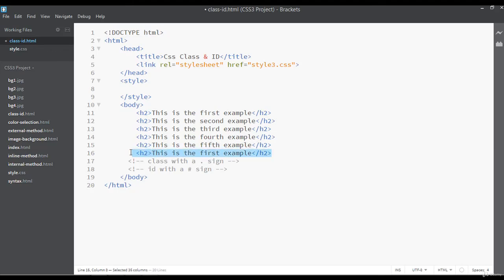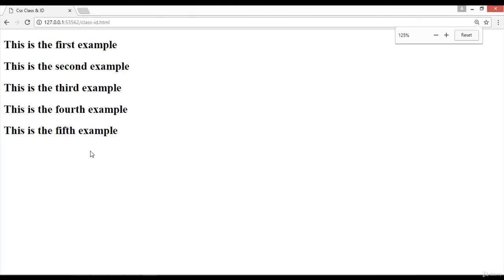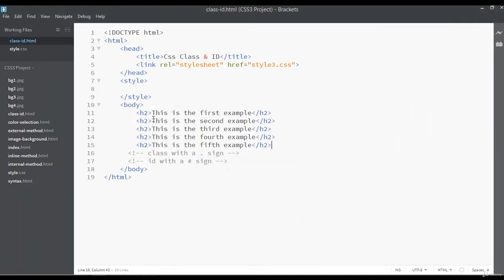That's enough. Let's just remove the last one and just save this, go to your browser and refresh. So you can see this is the preview. This is all just heading 2. I want to give a red text color for the first one, then green, blue, black and orange. So just like this.